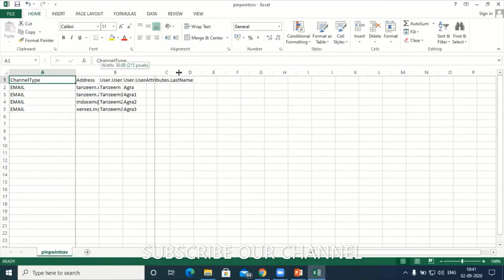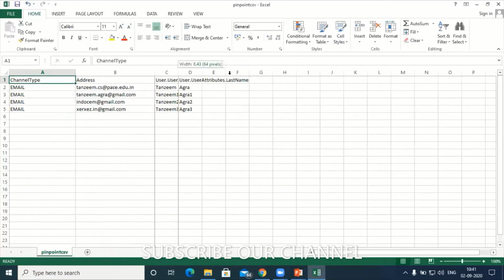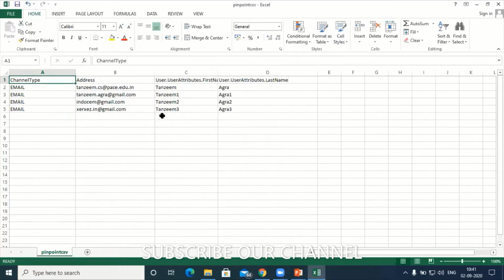Here I have created a simple CSV file with 4 email addresses. After creating the campaign, the moment you hit finish campaign, the mail content you have prepared in the template will be forwarded to these respective email addresses.